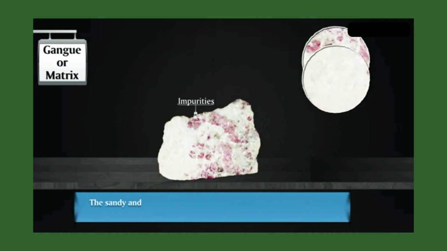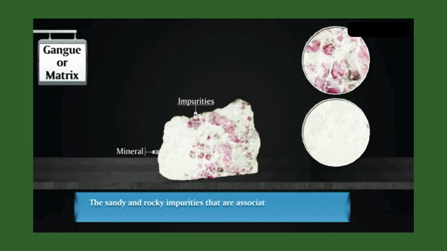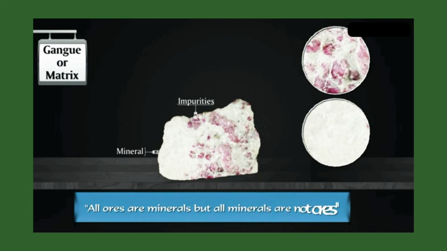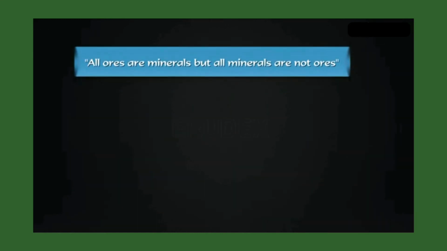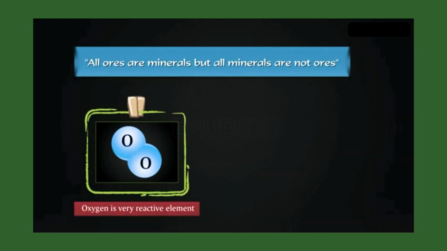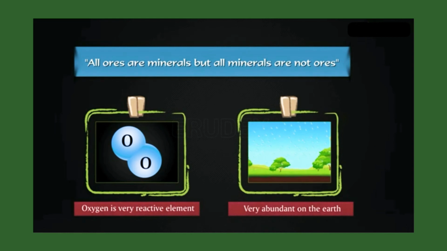Gangue is also known as matrix. The sandy and rocky impurities that are associated with the minerals are called gangue or matrix. All ores are minerals, but all minerals are not ores. Remember that most metals occur as oxides. This is because oxygen is a very reactive element and very abundant on Earth.